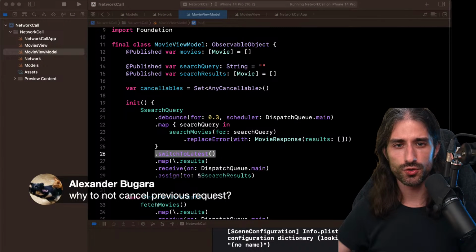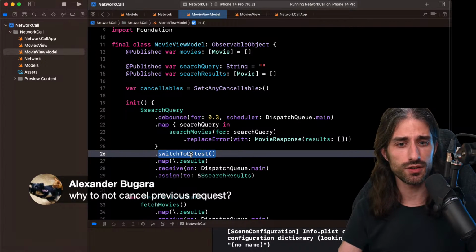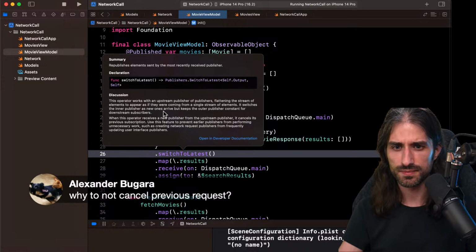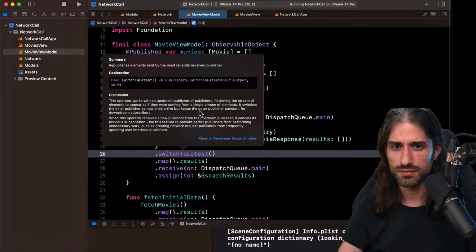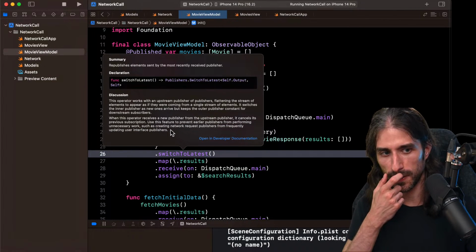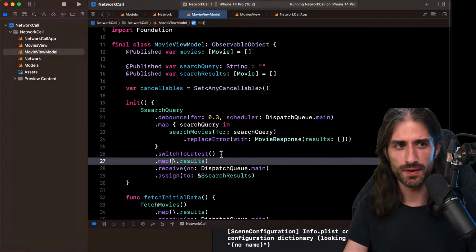Why not cancel the previous request? Honestly, it's possible that switchToLatest does it. I'm not sure 100%, but it might be what you want actually in that case. Let's see. I'm looking at the doc. So they do say that it's exactly what we wanted it for. I'm not sure if it cancels. Honestly, I'm not sure if it cancels.